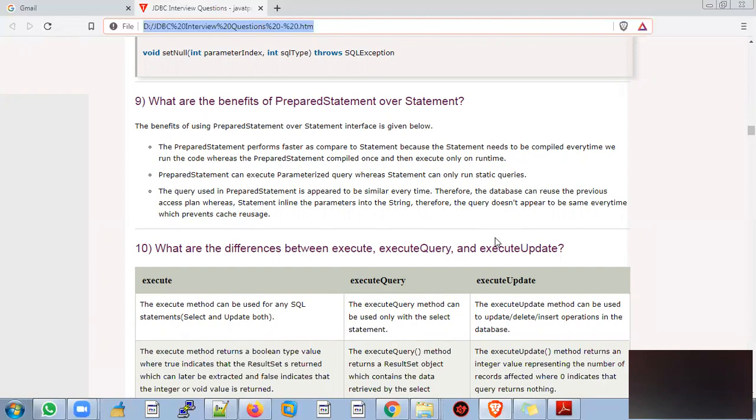The query used by PreparedStatement appears similar every time, therefore the database can reuse the previous access plan, whereas Statement inlines the parameters into the string. Therefore the query does not appear the same every time, which prevents cache reuse.